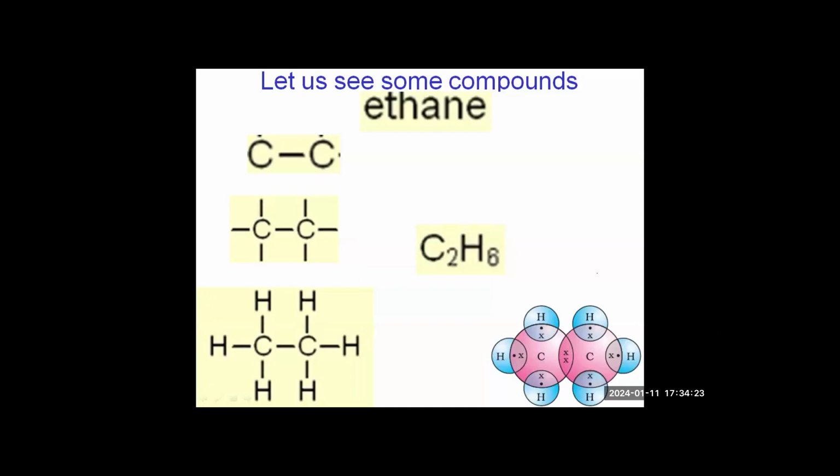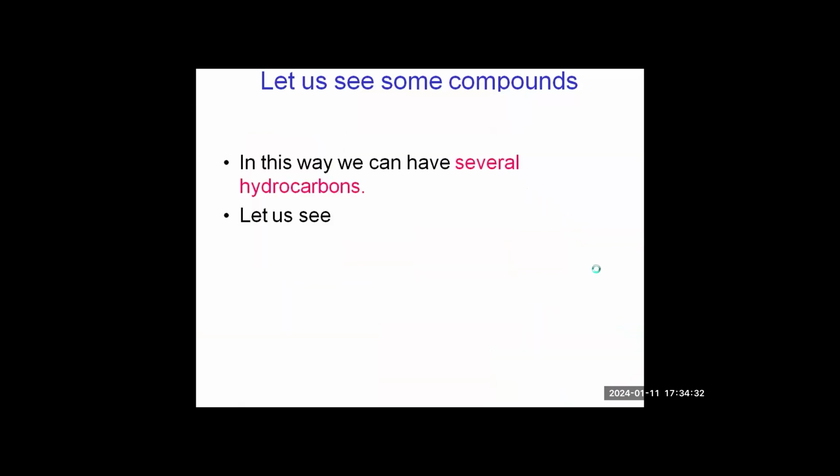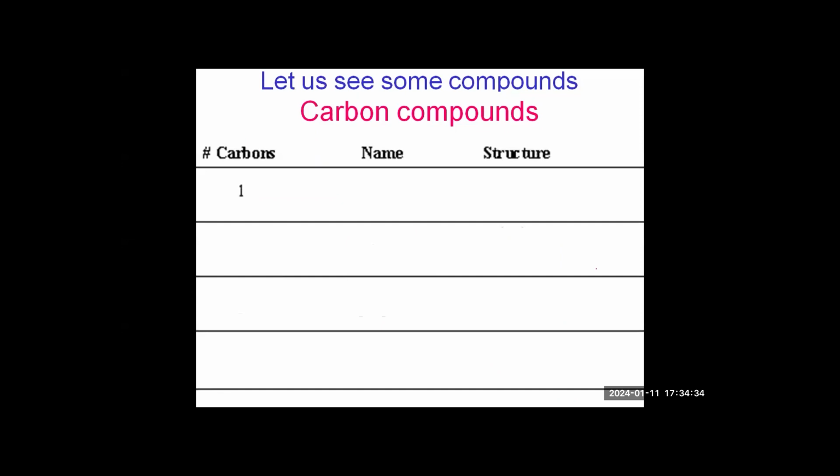This is called ethane. Ethane is another hydrocarbon, because here also you can see it is made only out of hydrogen and carbon. Now we will see a few more hydrocarbons. We already have done methane and ethane. Now the compound which has 3 carbons is called propane, and this is the formula.